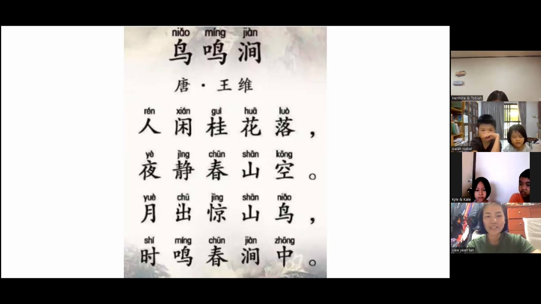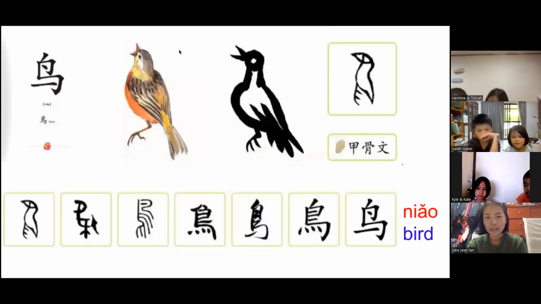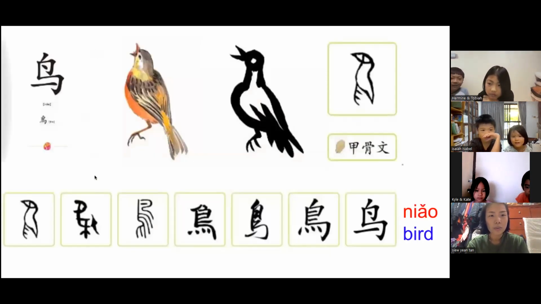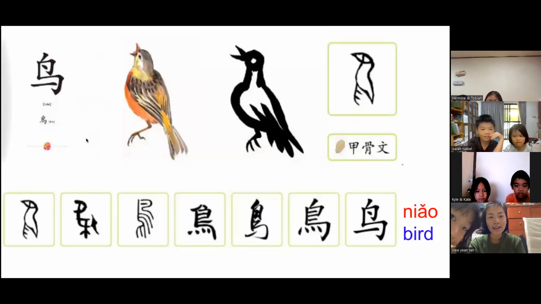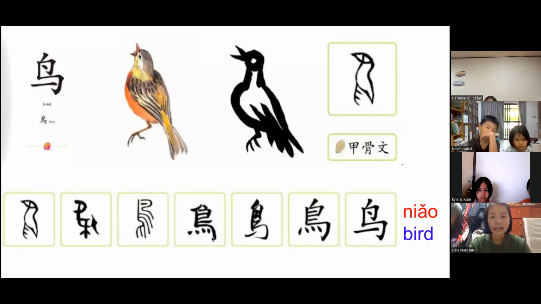So now we are going to start. What is 鸟鸣涧? Everyone know what is this? Who knows what this word is? 鸟. Correct. So you see how the 鸟 字 transforms. Last week, Aunty Shirley taught us about the 甲骨文, right? The oracle word. And you see how it transformed until now the 鸟 looks like this, the modern 鸟.